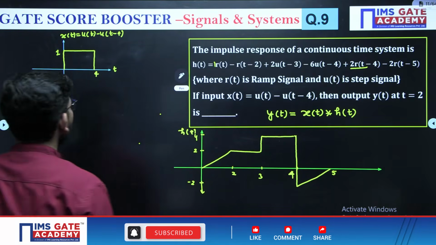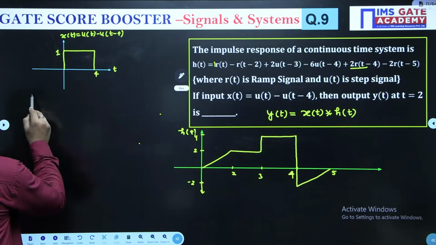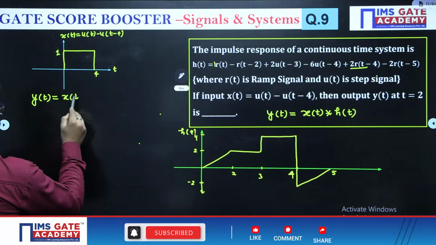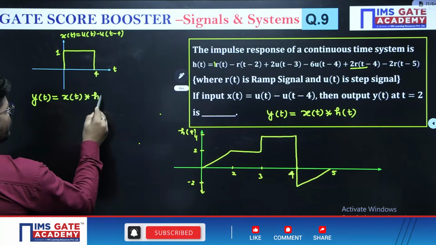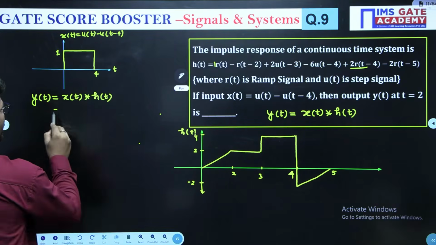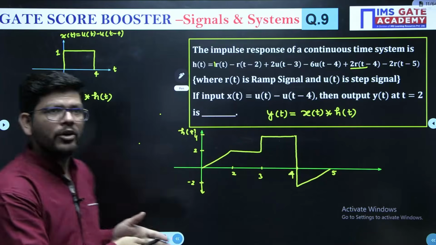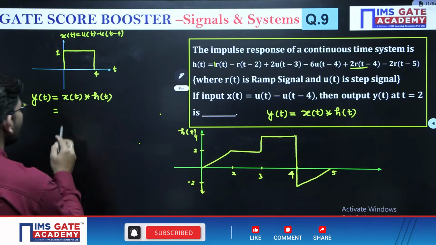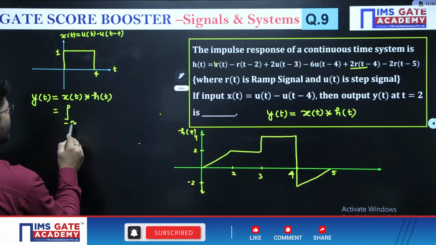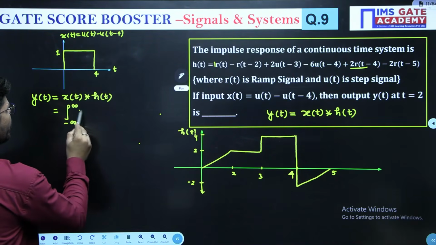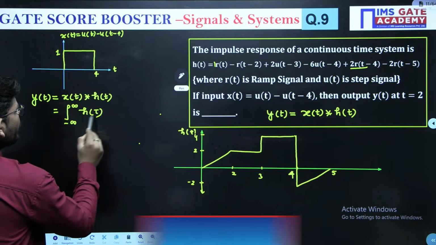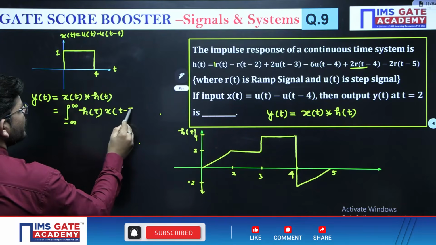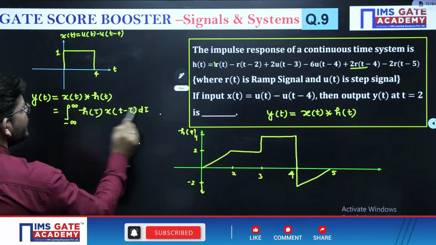Now what we have to calculate here? Just see what we have to calculate. We have to calculate y of t, which is going to be x of t convolution h of t. Right. Now if you are going to do their convolution directly, it's a very difficult task, right? So use the formula. As per the formula, this will become minus infinity to plus infinity h of tau x of t minus tau d tau.